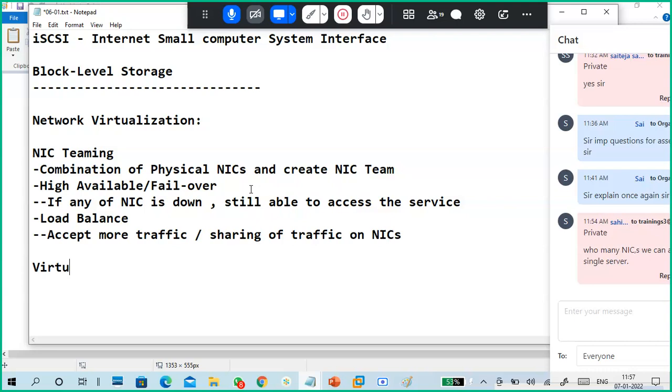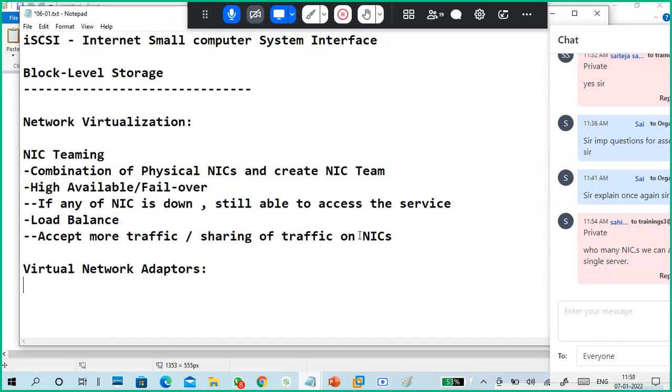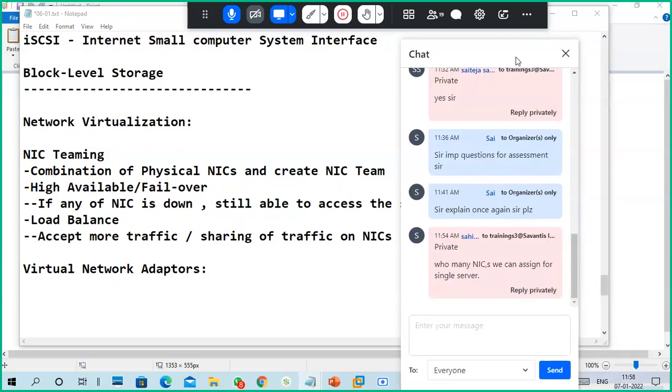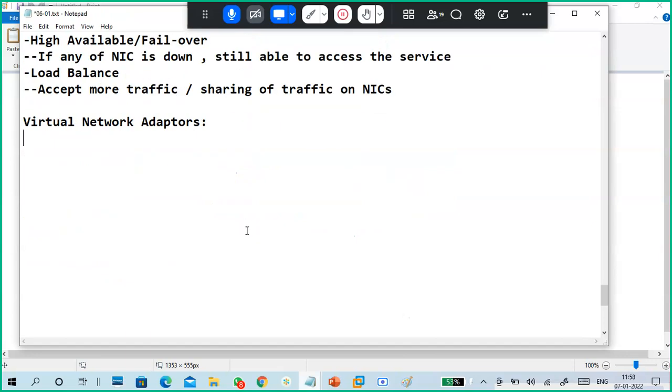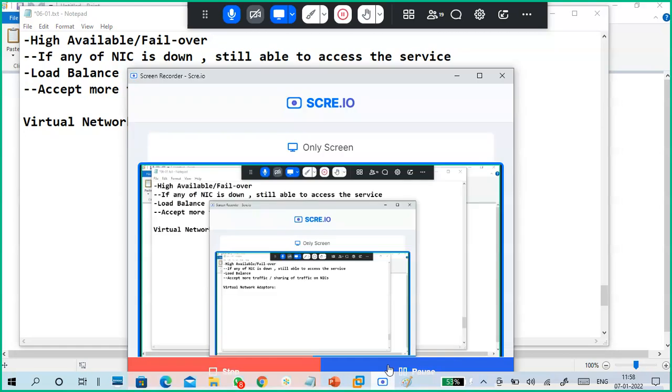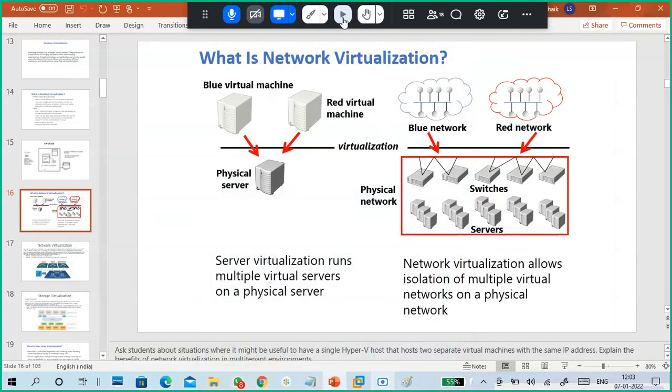Next one is virtual network adapters. Guys, I will tell this point anyway. I just need 2 minutes. Just relax for 2 minutes. I'm pausing. This conference will now be recorded.